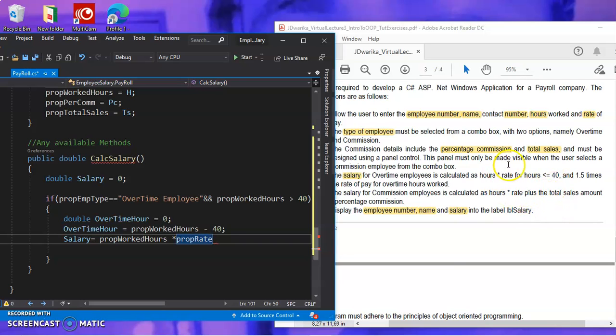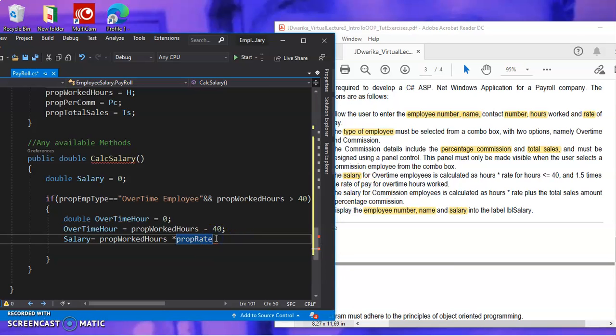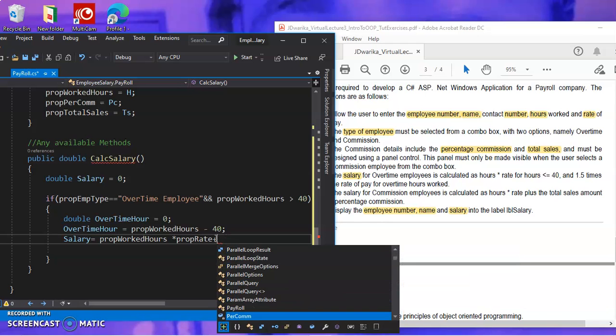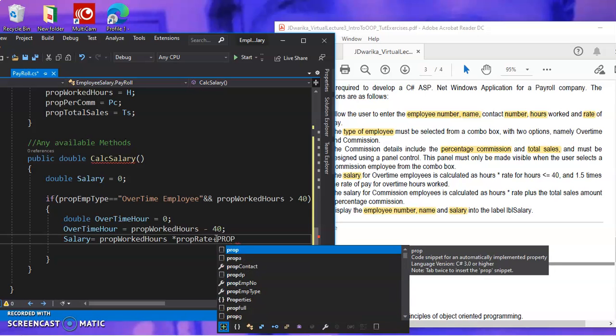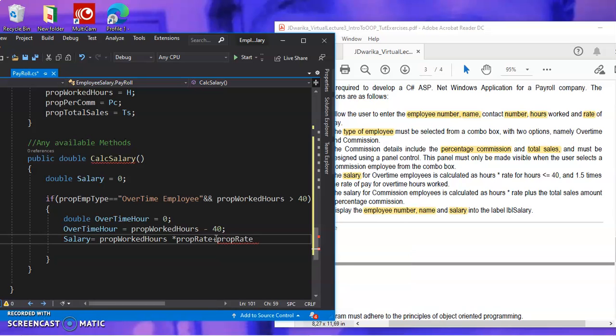And what is it? And 1.5 times the rate of pay. Okay, let us start with the rate of pay. Let's say prop rate. Okay, it's prop rate times 1.5, and what else?